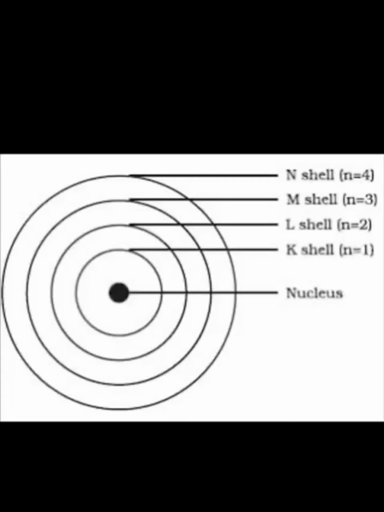In the case of the L shell, it is the second shell, so n is equal to 2. In the case of the M shell, n is equal to 3. In the case of the N shell, n is equal to 4. This much is clear, children? Yes. What are the names of the shells? K shell, L shell, M shell and N shell. Let's see how these electrons are distributed in various shells.